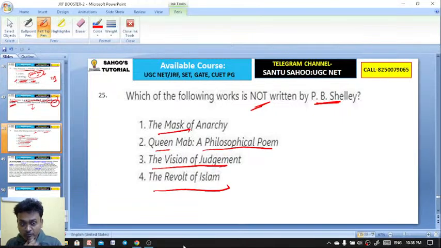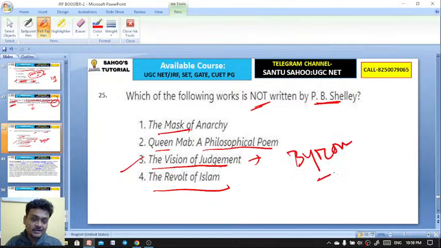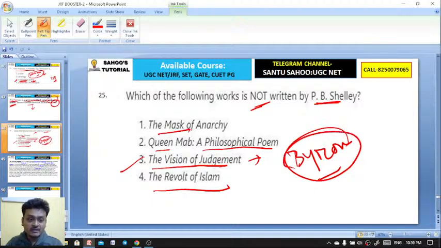No, no. Queen Mab is a famous work by P.B. Shelley. Queen Mab, a philosophical poem, is a very famous poem by P.B. Shelley. Here, The Vision of Judgment is by Byron. Byron is replying to A Vision of Judgment by Robert Southey. So the Vision of Judgment is by Byron. Here, 3 is the right answer.